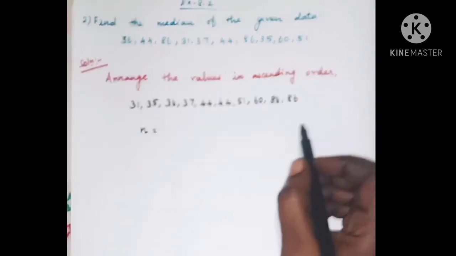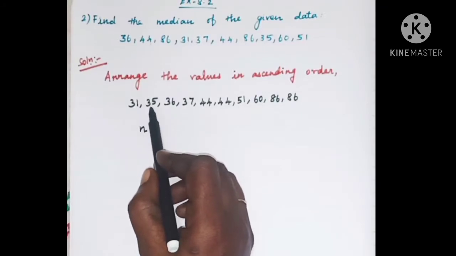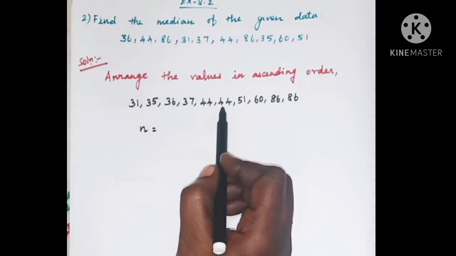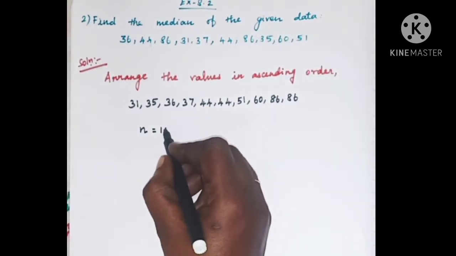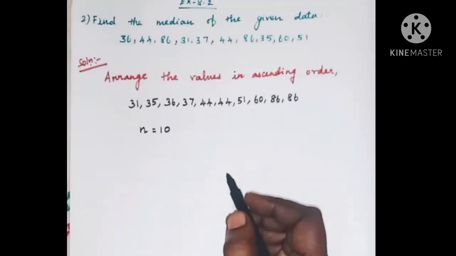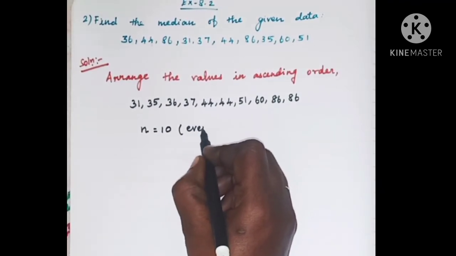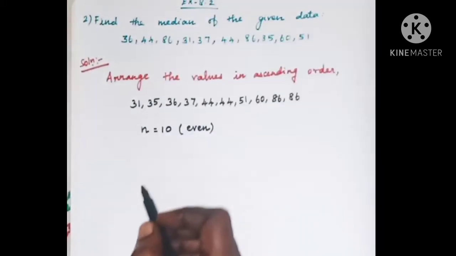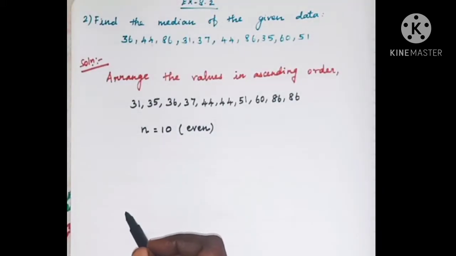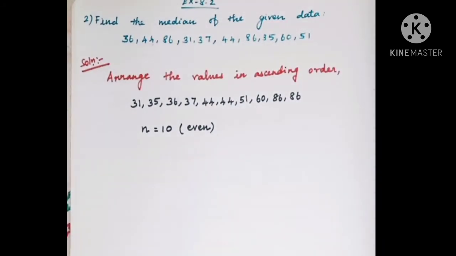That means how many data are given here. So the number of data are 1, 2, 3, 4, 5, 6, 7, 8, 9, 10. Here the number of observations n is equal to 10. The number 10 is an even number, isn't it? If it is an odd number, then the median formula is the (n plus 1) by 2th value. But here n is an even number.